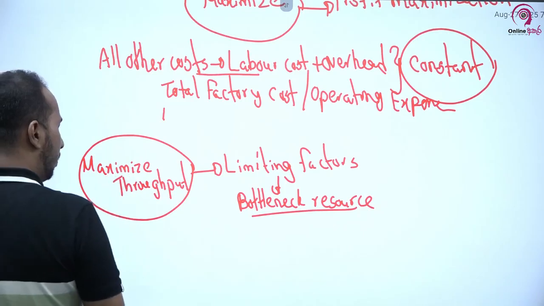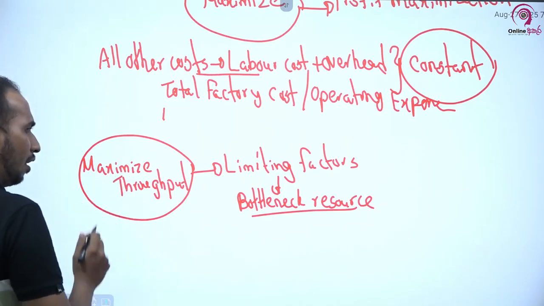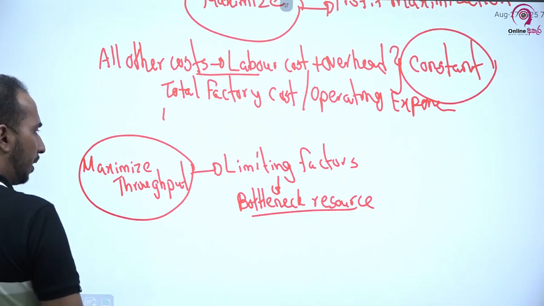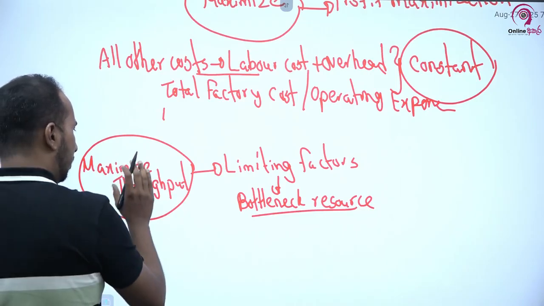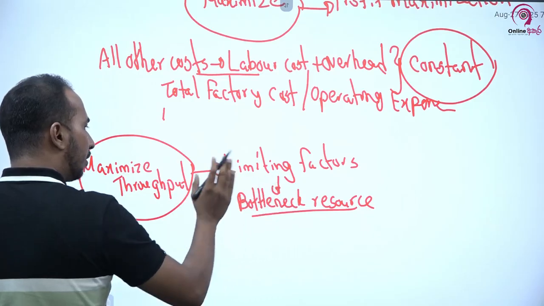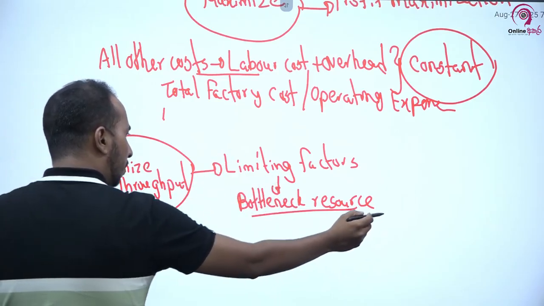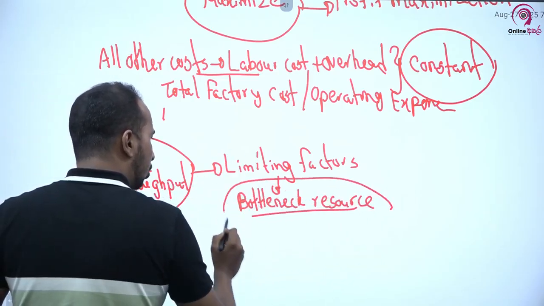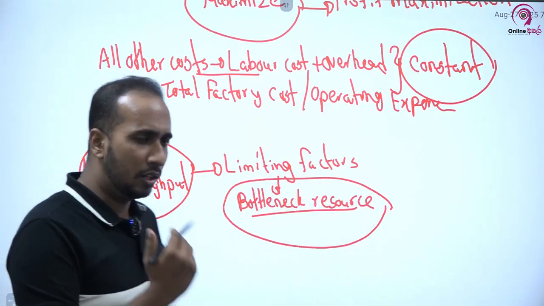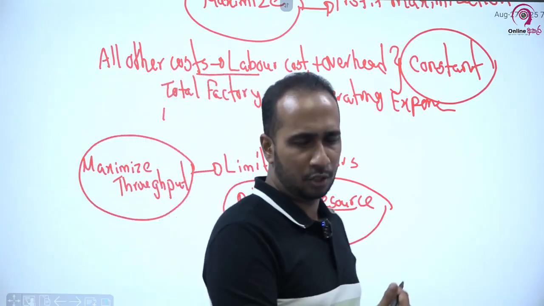We are going to maximize the throughput because we understand that it is the main way of maximizing our profit. But once we try to maximize the throughput, the issue is we have a resource limitation. So probably we have to identify a kind of resource that restricts our production. We call that resource as bottleneck resource.